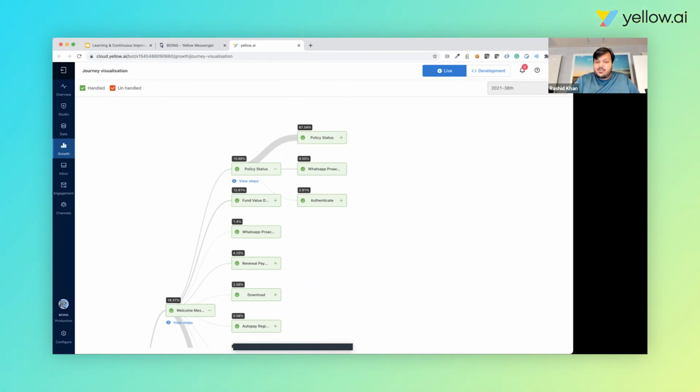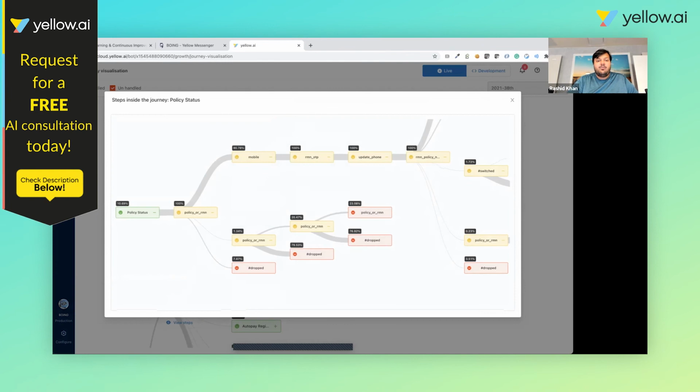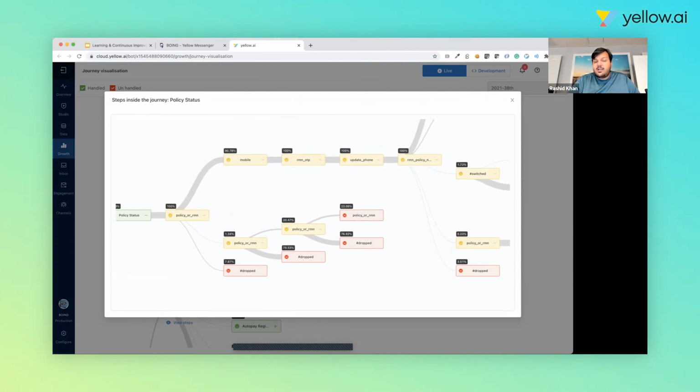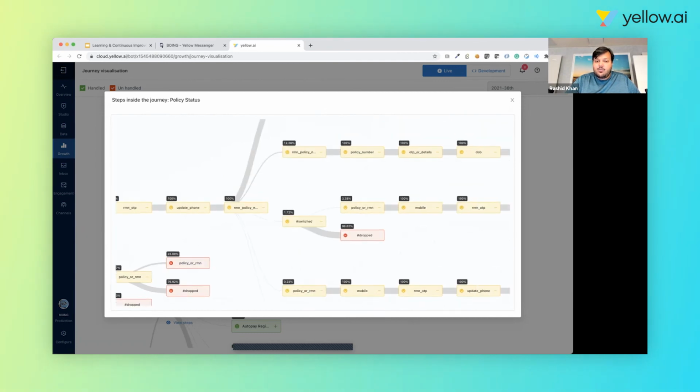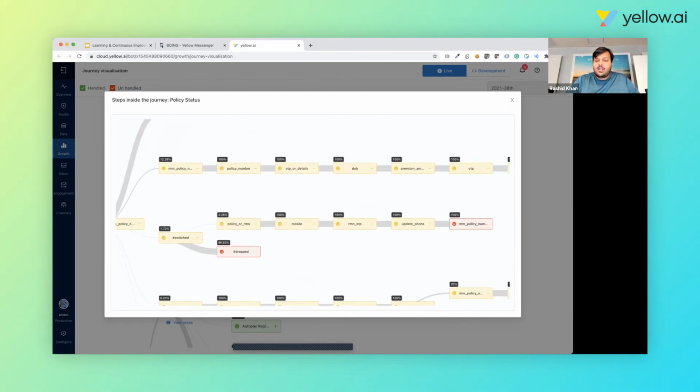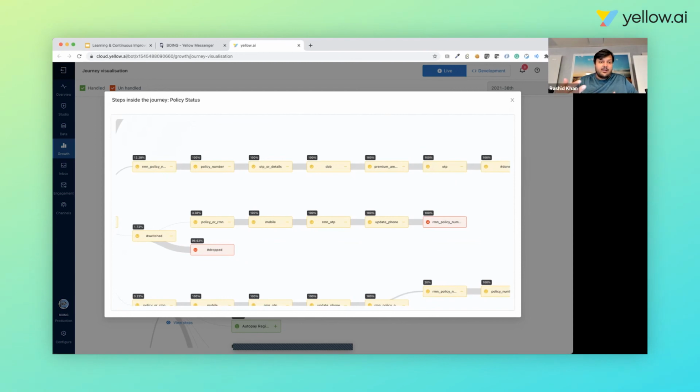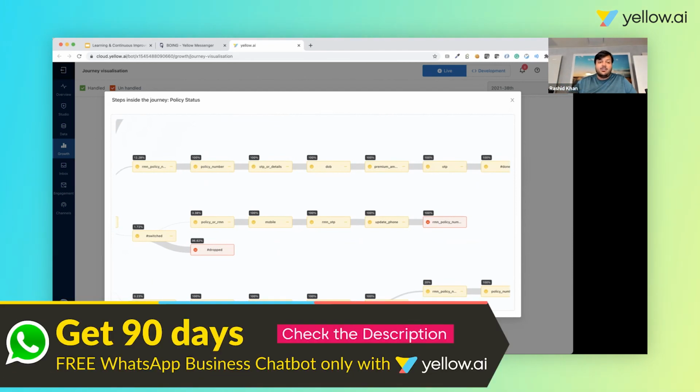Over here, when people have been asking for policy status, I can see around 87% is the completion rate for policy status. I can visualize the whole set of steps users go through and see where users are dropping. Based on this, I can optimize my workflow to make sure users don't drop at that point. So I have key actionables over here. Wherever the drops have happened, I have an action where I can go and fix that in my builder. So this encompasses both the learning and improvement aspects of the platform and the bots, through actionable insights as well as non-actionable insights, which is the self-learning loop that comes into the platform.